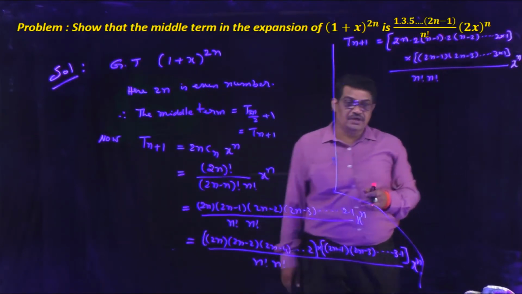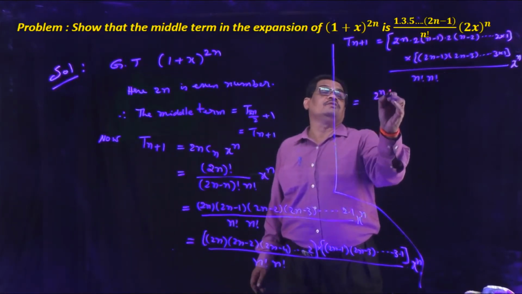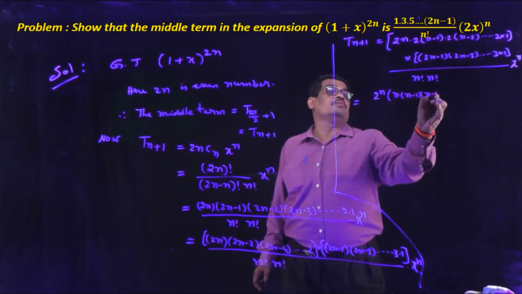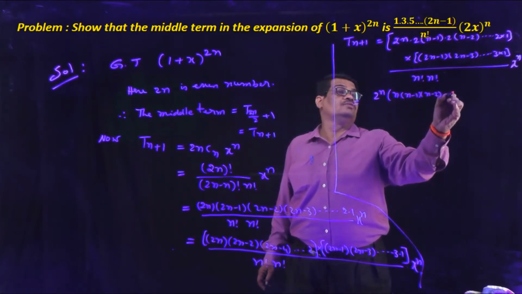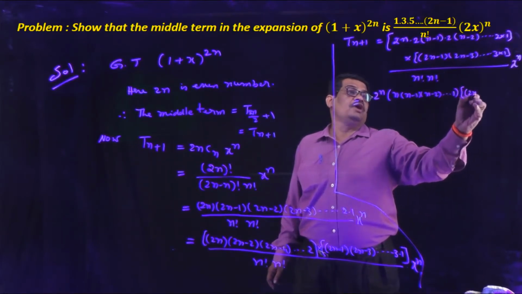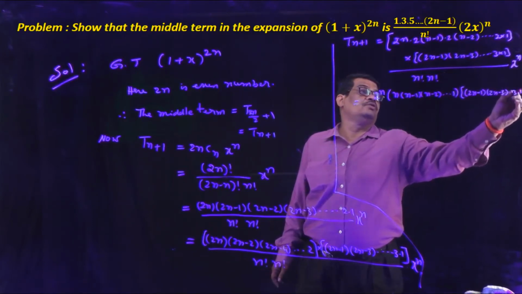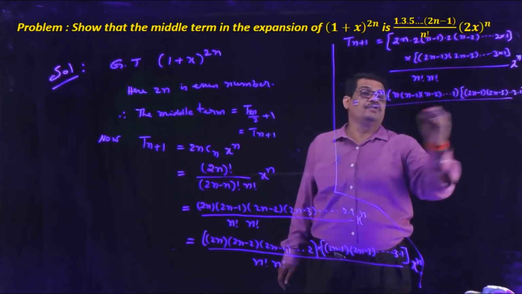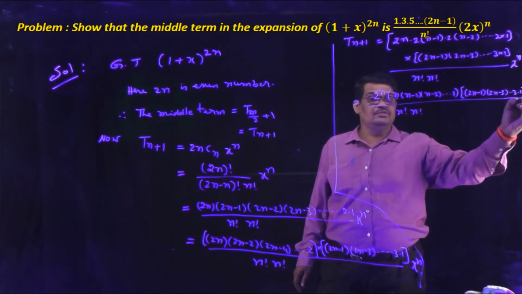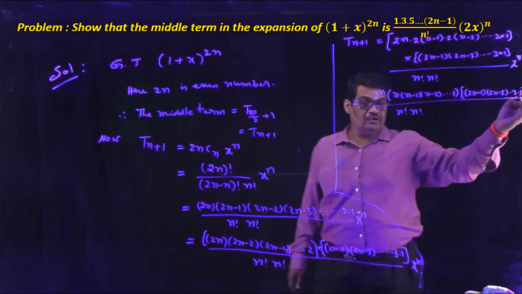That is n times 2, so 2 to the power of n into the remaining terms n, (n − 1), (n − 2) and so on down to 1, into (2n − 1), (2n − 3) and so on down to 3 into 1, divided by n! into n! into x to the power of n.